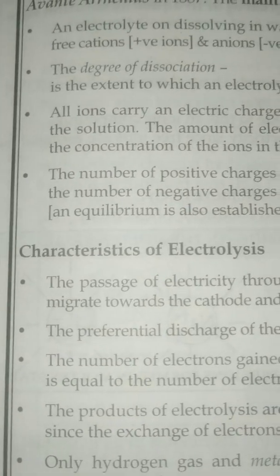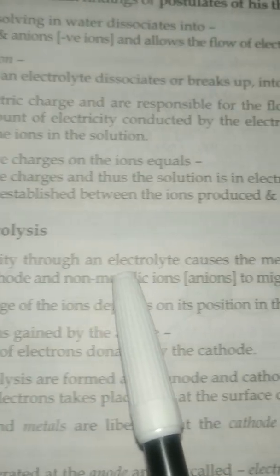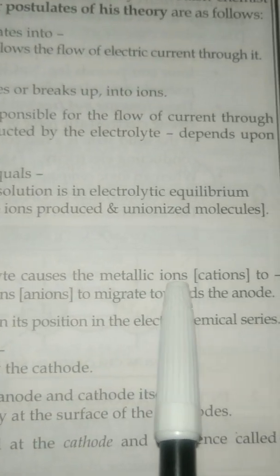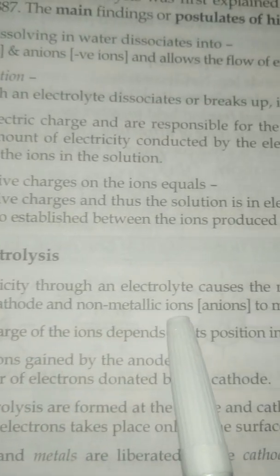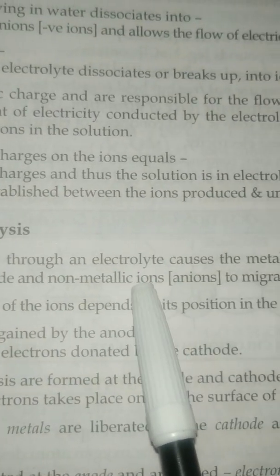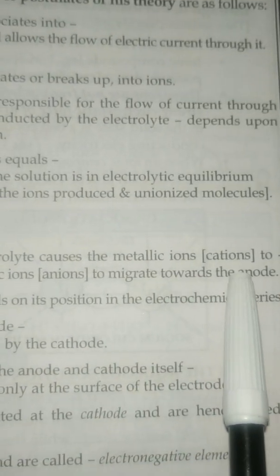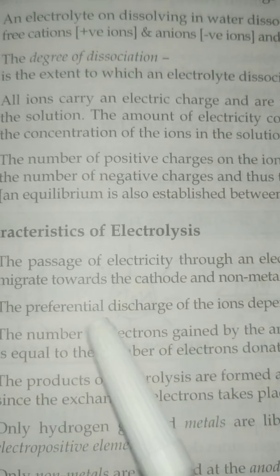Now what are the characteristics of electrolysis? First is the passage of electricity through an electrolyte causes the metallic ions to migrate towards the cathode and non-metallic ions to migrate towards the anode. So the metallic ions will migrate towards the cathode and non-metallic ions will migrate towards the anode. Non-metallic means anions and metallic means cations.